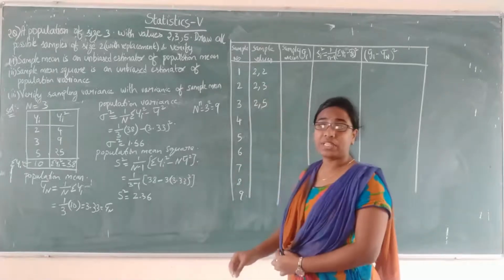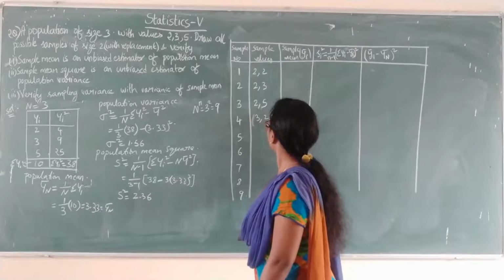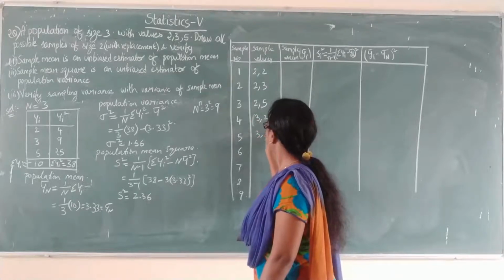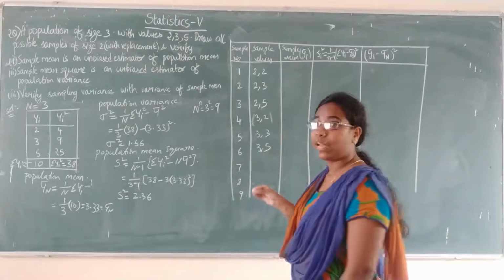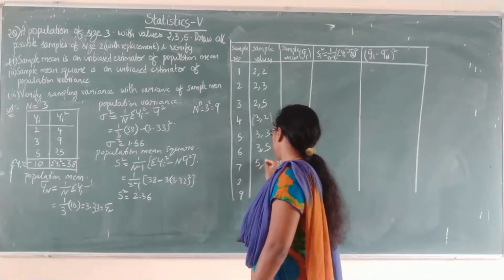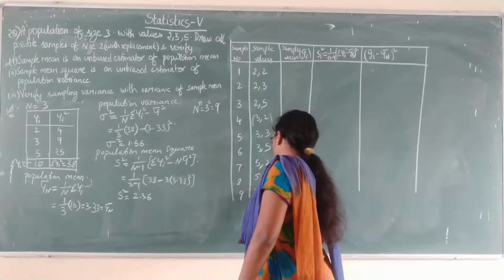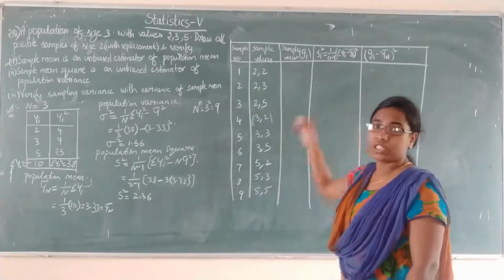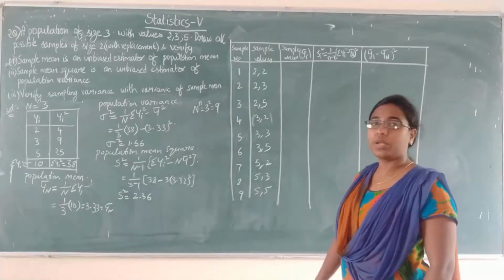Similarly, now start with 3, so you will get 3, 2, 3, 3 and 3, 5. Similarly, for the third value, that is 5, you will write 5, 2, 5, 3 and lastly 5, 5. So this is the drawing of samples for simple random sampling with replacement.